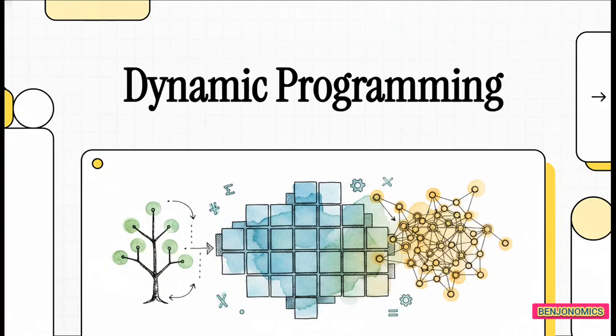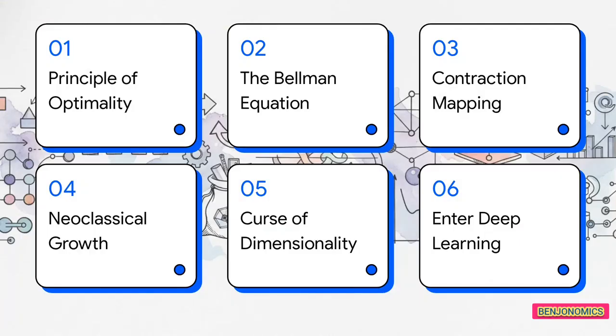Let's dive in. So here's our roadmap for today. First, the principle of optimality. Then, unpacking the Bellman equation, followed by the contraction mapping theorem. After that, we'll hit the neoclassical growth model, the curse of dimensionality, and finally, enter deep learning.